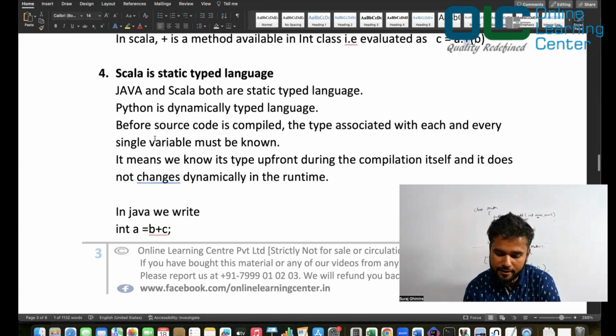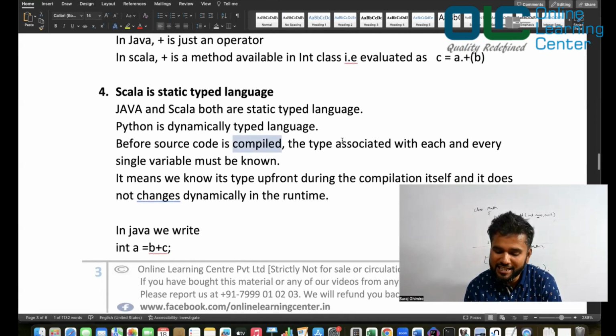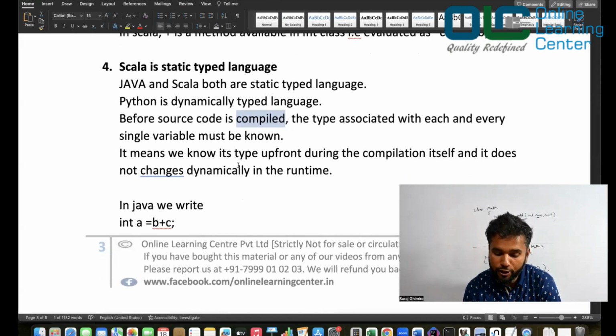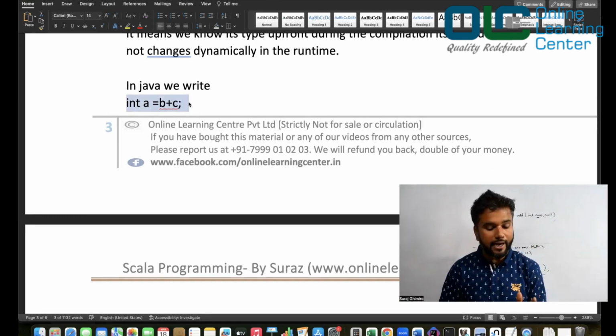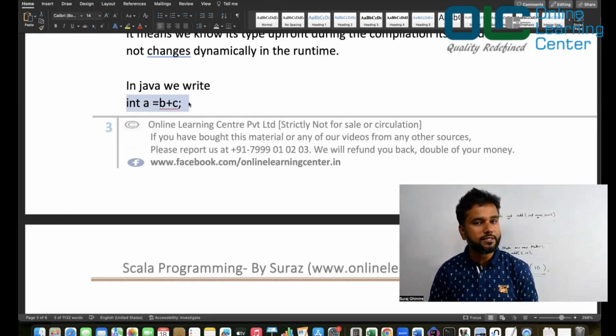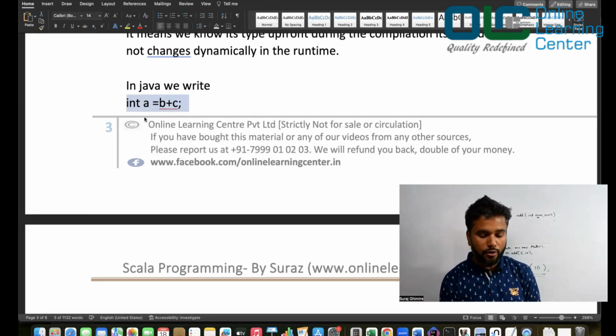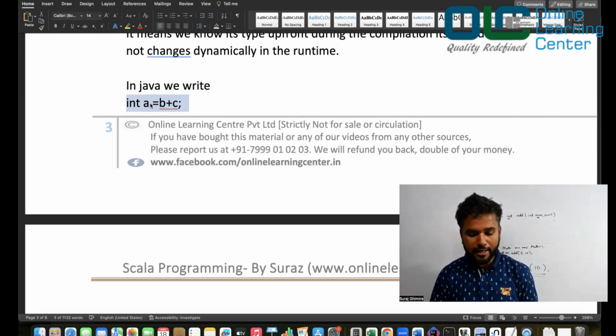So let's understand this. Before the source code is compiled, the type associated with each and every variable must be known. It means we know its type upfront during compilation itself, and it does not change dynamically at runtime. For example, check this out. In Java, we write something like int a = b + c, right? So if I write int a = b + c, that means I'm trying to hold the result in a. So can I say that b plus c probably is an integer?